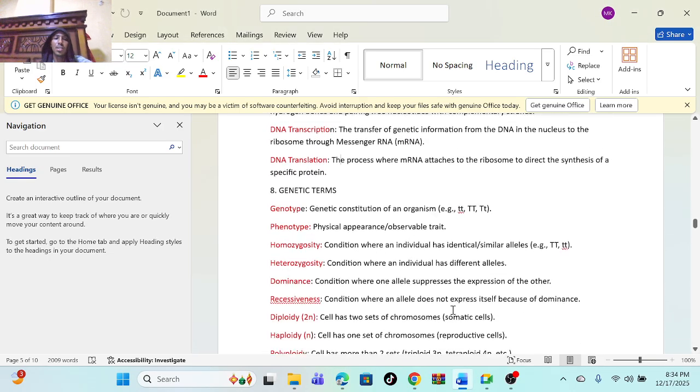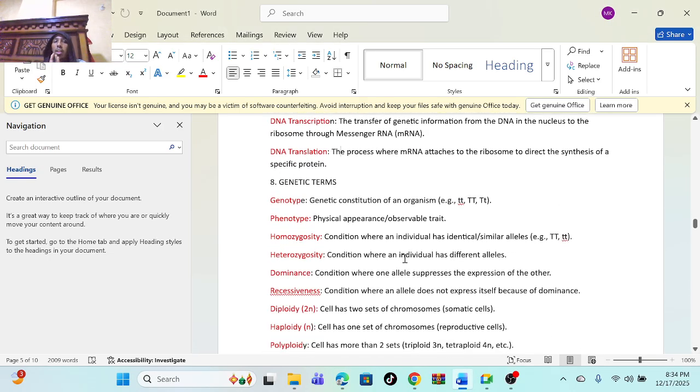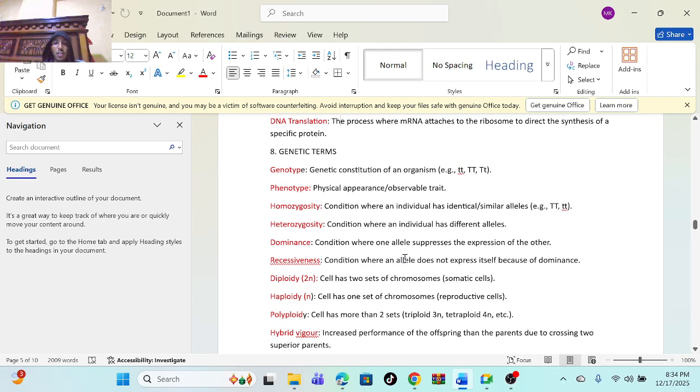Genetic terms. There are terms that you have to know for genetics. And if you don't know these terms you will have a lot of difficulty answering questions and also understanding the diagrams of the genes. We will study Mendelian principles, but for now what you should know are these terms.